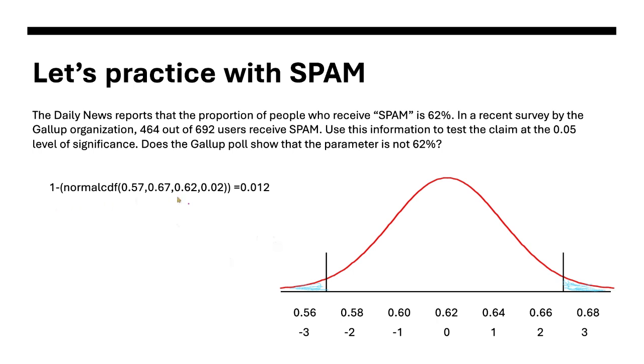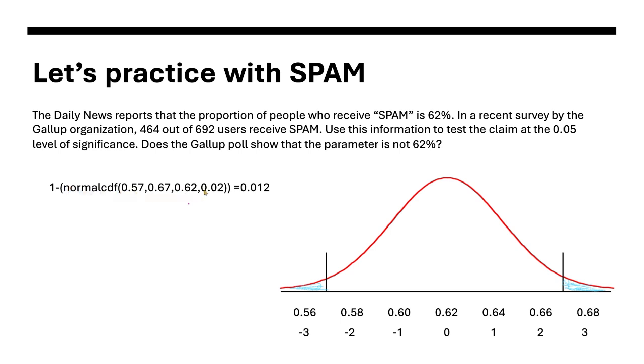Using the calculator, I have 1 minus the normal CDF, 0.57, because it's going to go from 0.57 here to 0.67 here. Our mean is 0.62 and our standard deviation is 0.02.